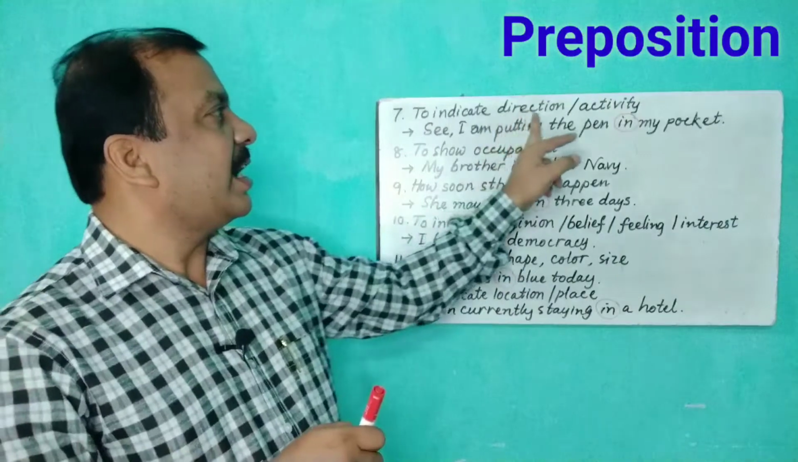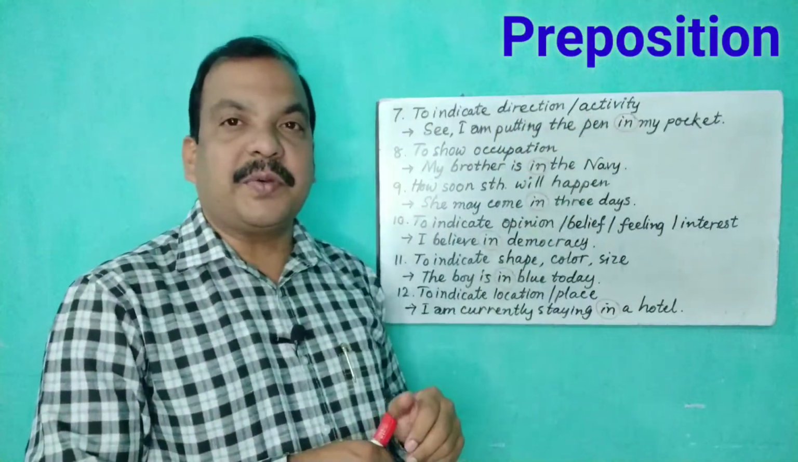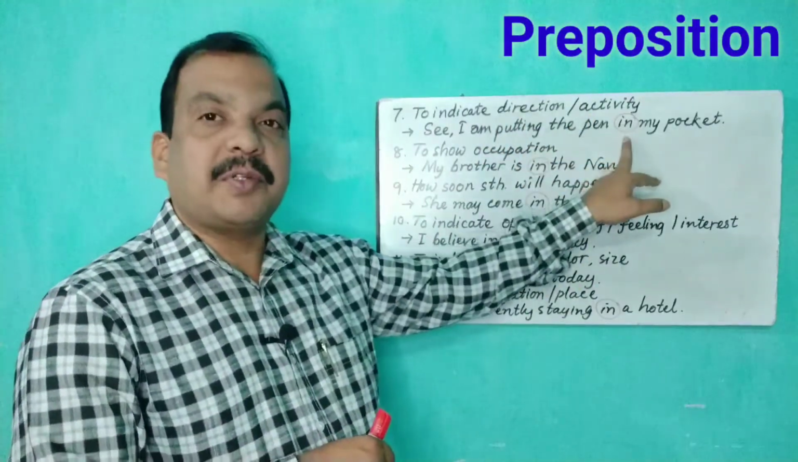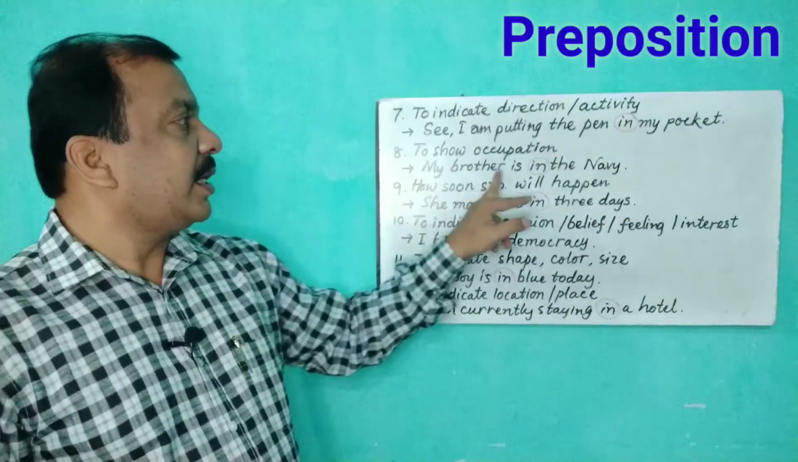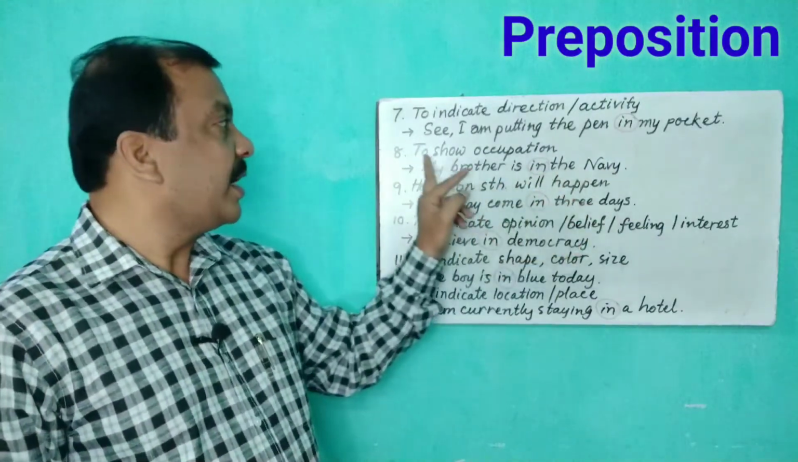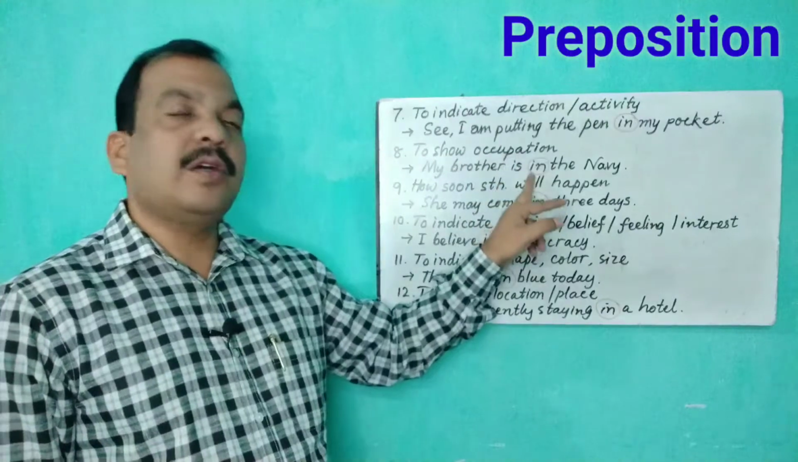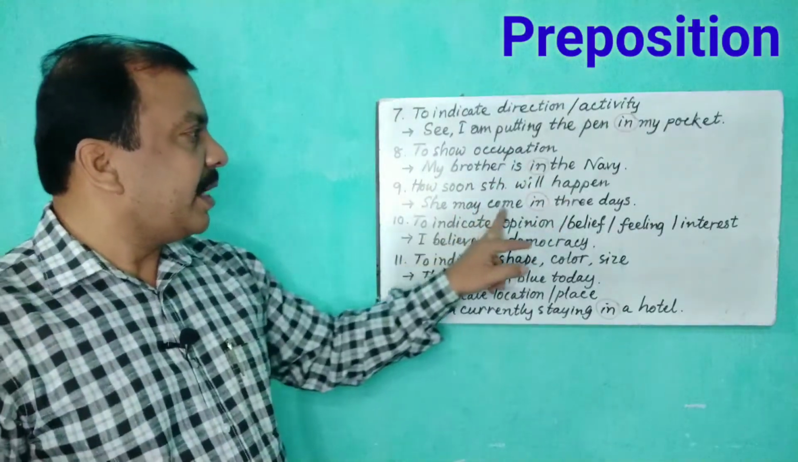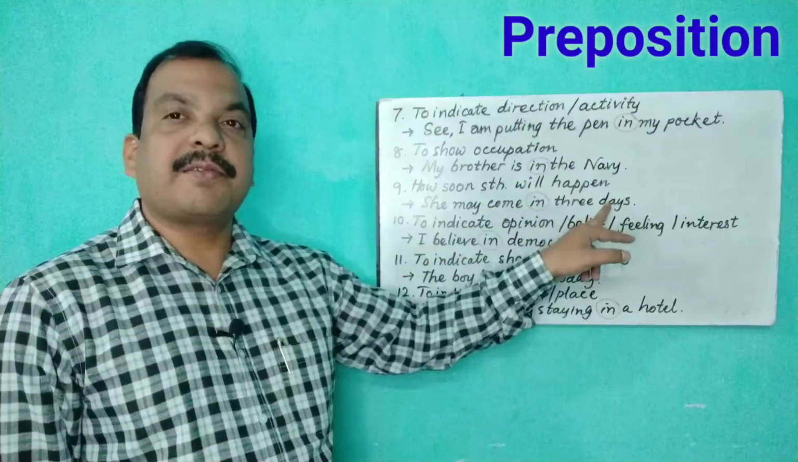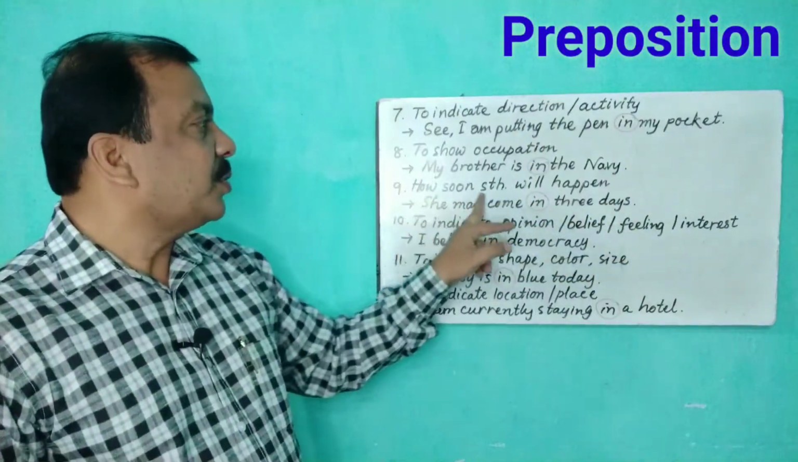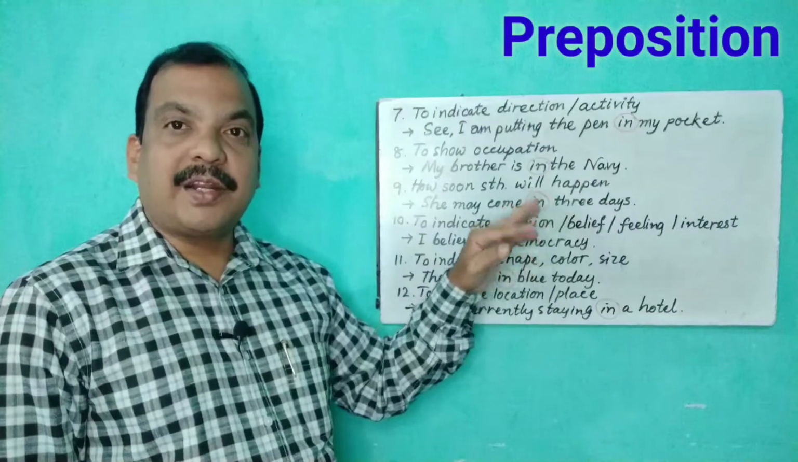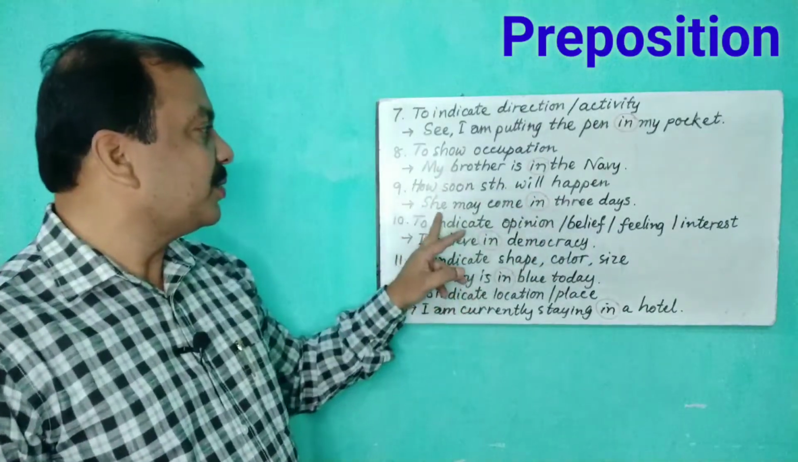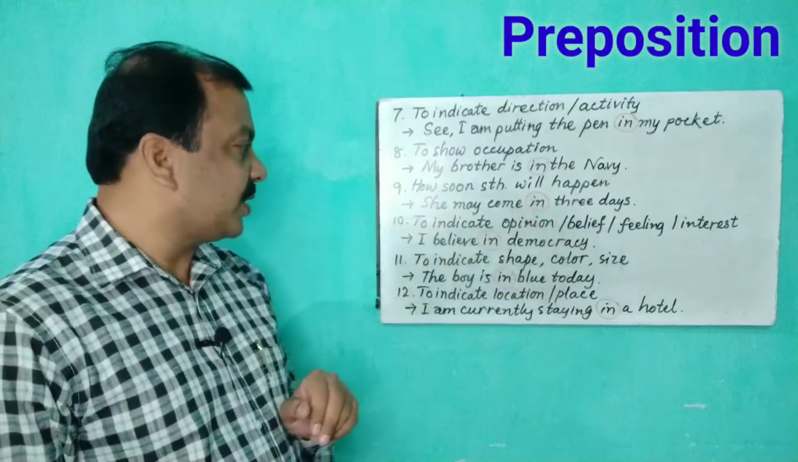To indicate a direction or activity, we use the preposition in. My brother is in the navy. In order to show the occupation, we also use the preposition in. She may come in 3 days. Very interesting. How soon something will happen? In order to express this, we use the preposition in.